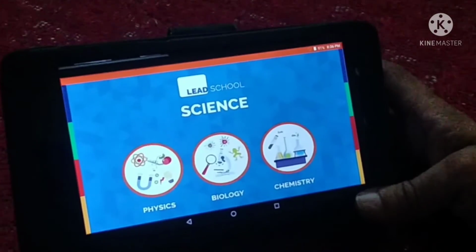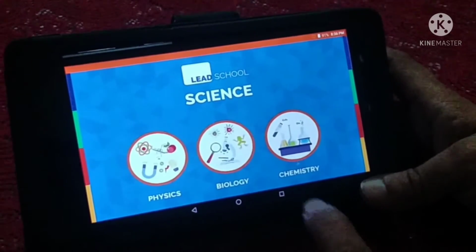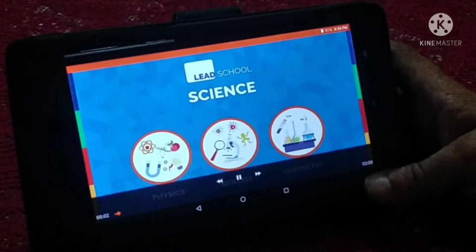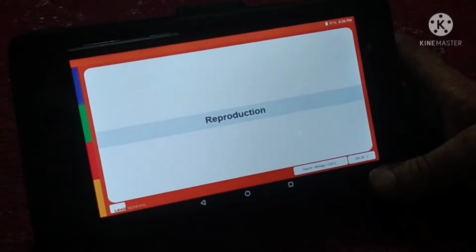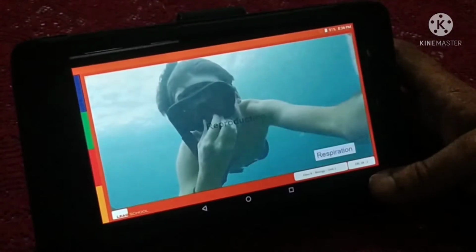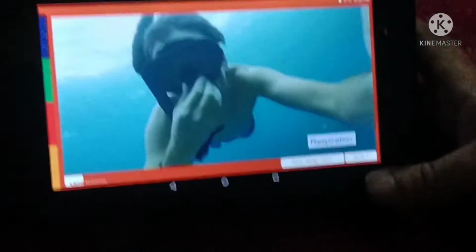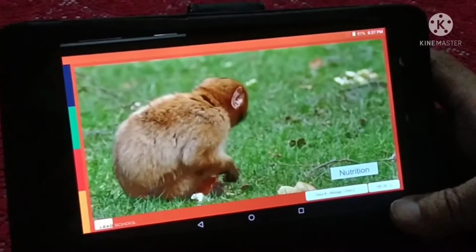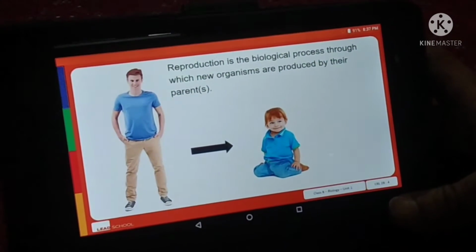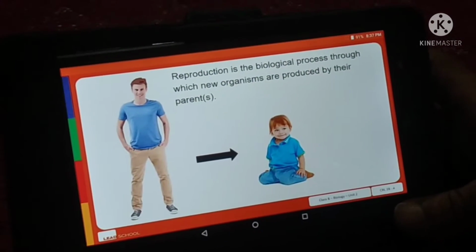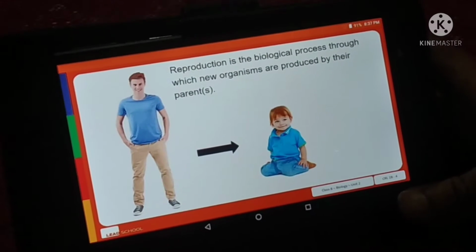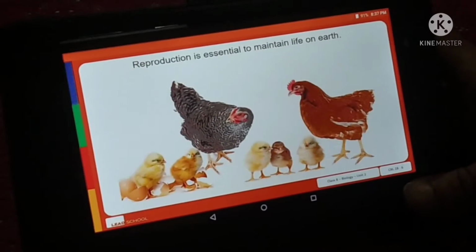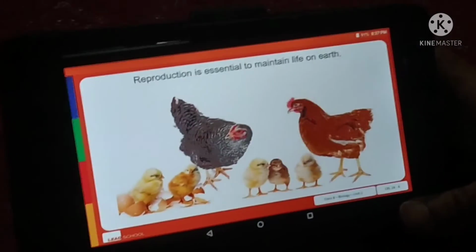In this video, we will learn about the importance of reproduction. We know that many biological processes like respiration and nutrition are essential for living beings to survive. Reproduction is the biological process by which new organisms are produced by their parents. These new organisms are called offspring. Reproduction is essential to maintain life on Earth.